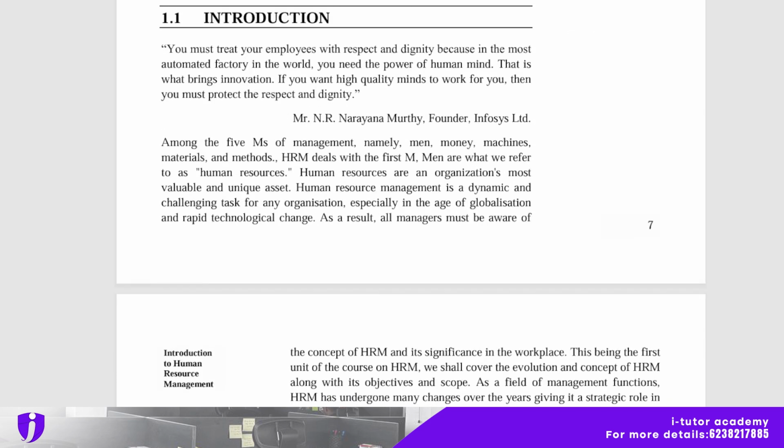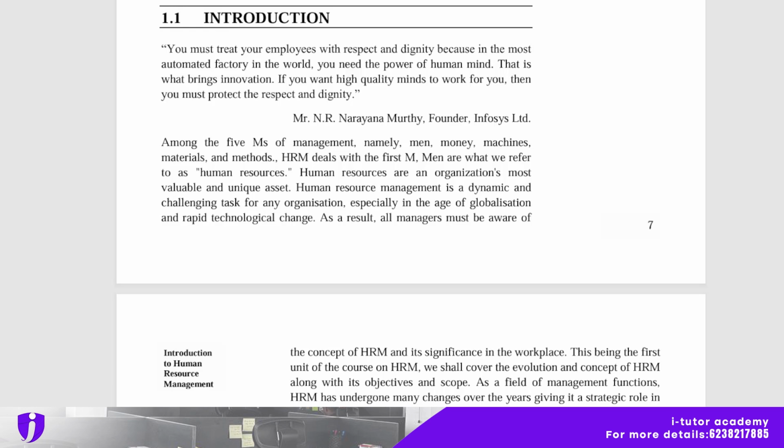So let's begin with the introduction of this chapter. You must treat your employees with respect and dignity, because in the most automated factory in the world, you need the power of the human mind. That is what brings innovation. If you want high quality minds to work for you, then you must protect their respect and dignity. It's by Mr. N.R. Narayanamurthy, founder of Infosys Limited. His words are the starting point of the introduction.